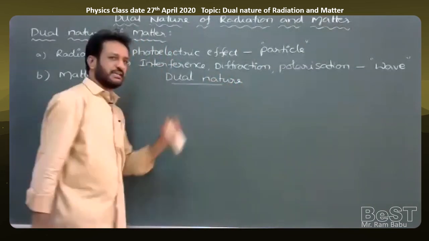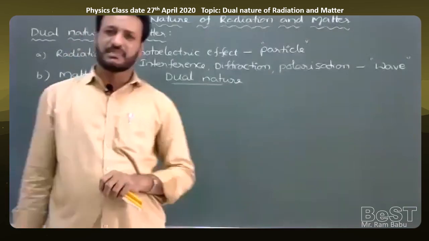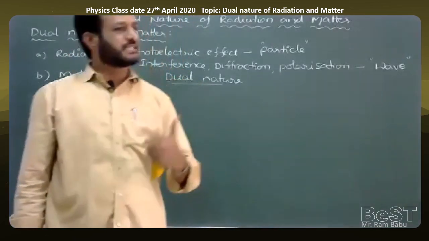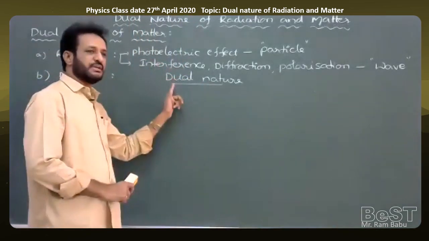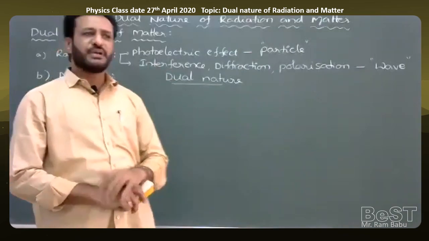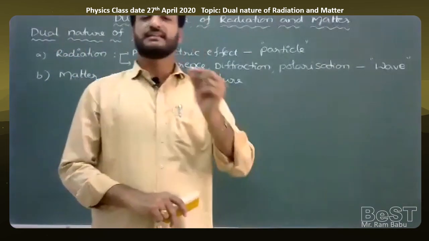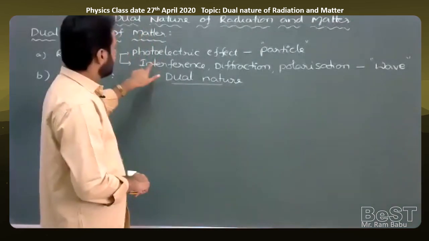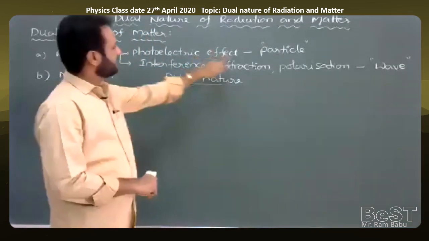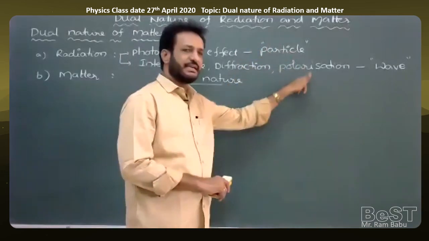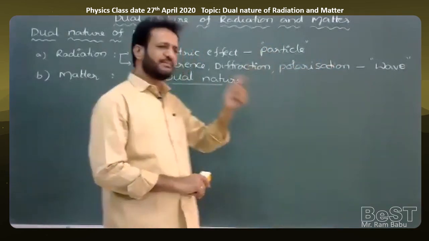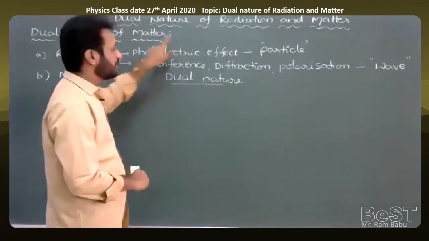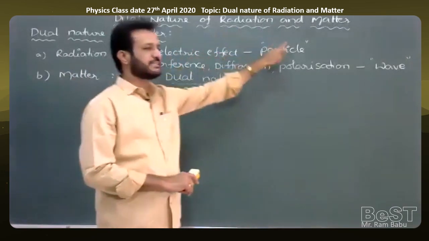What does it mean? Sometimes radiation behaves as a particle and sometimes as a wave, but not simultaneously. If a question is raised, when does radiation behave like a wave? When light undergoes interference, diffraction or polarization, it behaves as a wave. Whenever the same light undergoes the photoelectric effect, it behaves as a particle.